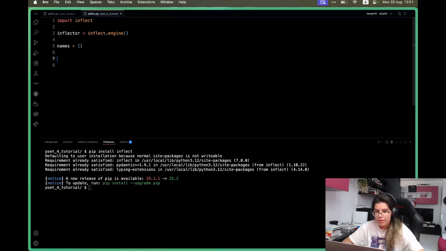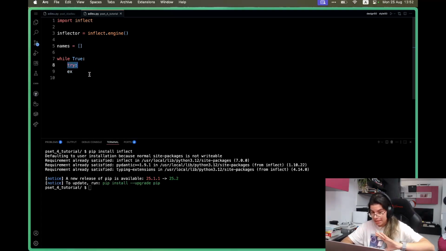And from here, what are we gonna do? Well, I'm just gonna use a while true loop combined with a try except block in order to read names until the user presses Control D in order to end the inputs. So I'm going to have while true, and then inside of it a try except. So I'll fill in the try code in a little bit. Just hold on for a bit, and here we'll have except EOFError.